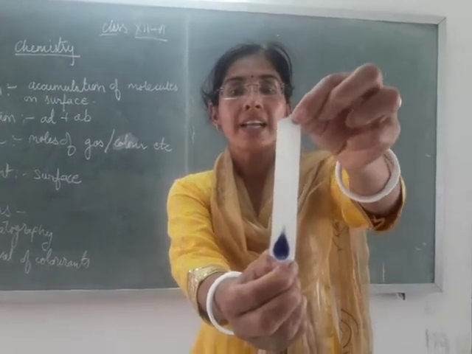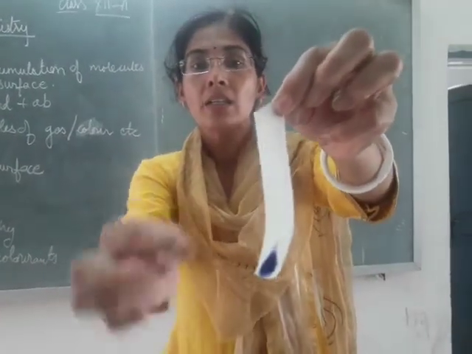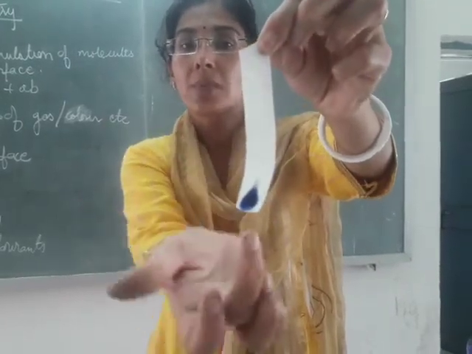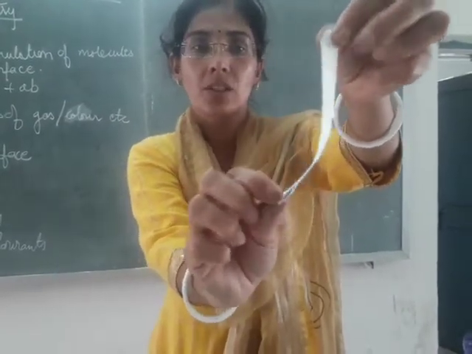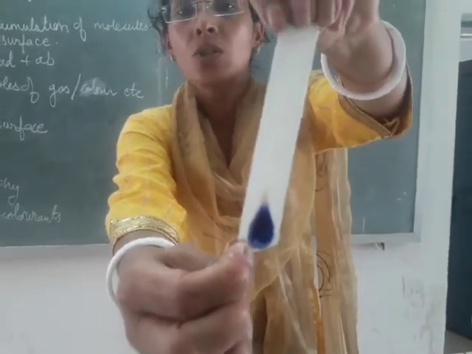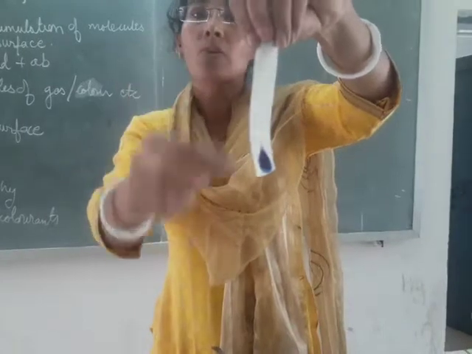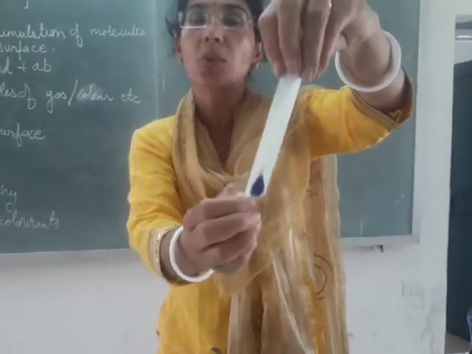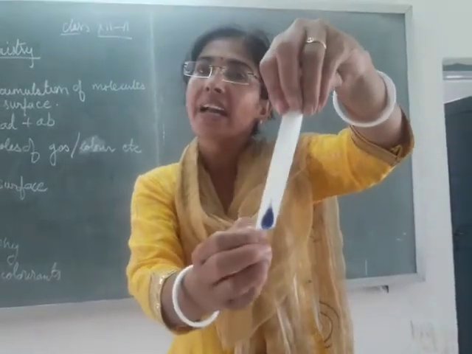Now you can see the red and blue inks are separated, and the liquid has travelled till this level and the inks are separated at this lower level. Can you see it, children? Red and blue ink, they are separated. So this is called chromatography. Why can they be separated? Because there is a large difference between the adsorption capacity of blue and red ink.